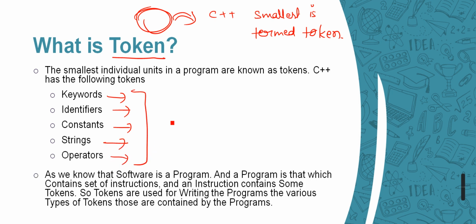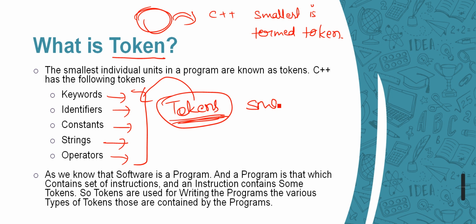These are the subcategories of tokens, because a token is the smallest unit of C++. So all the other things will be derived from these smallest units, right?